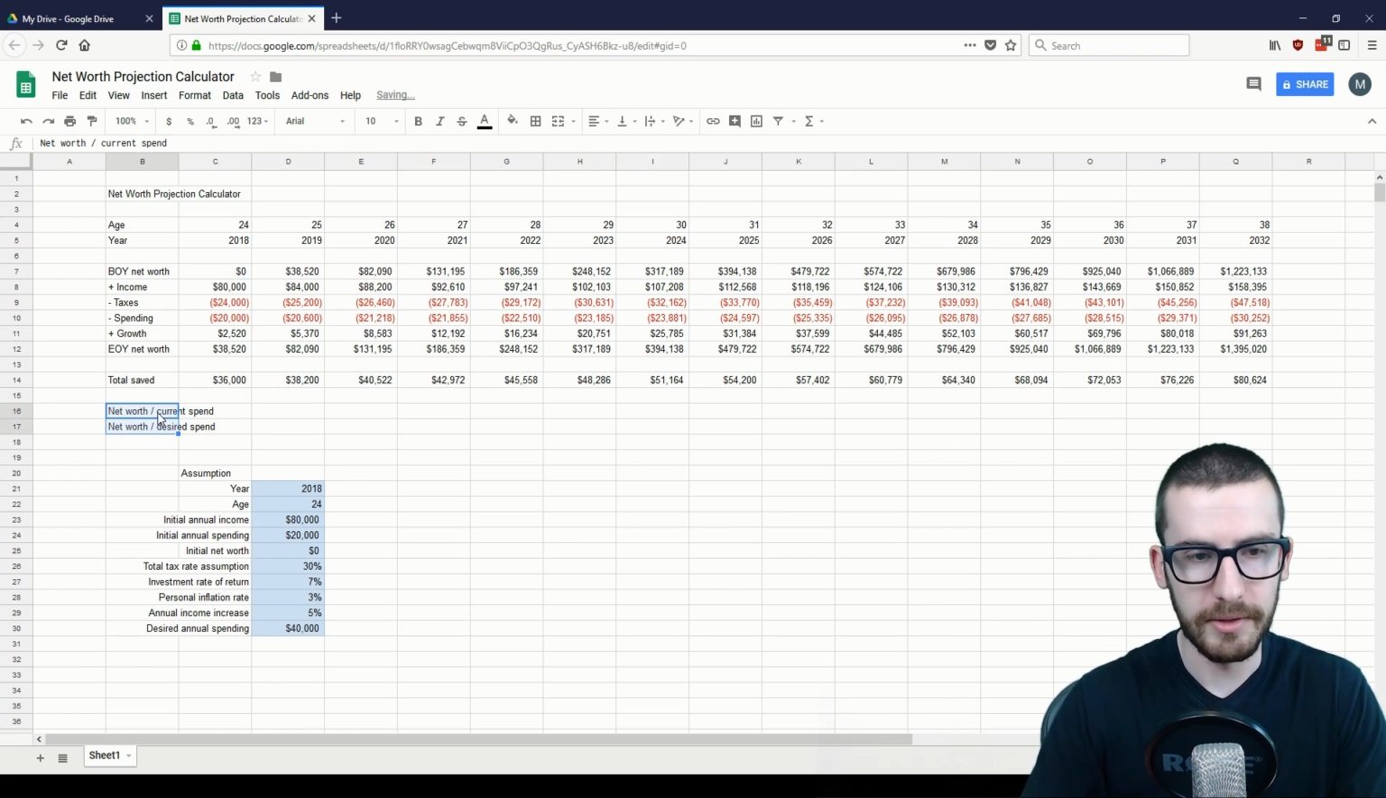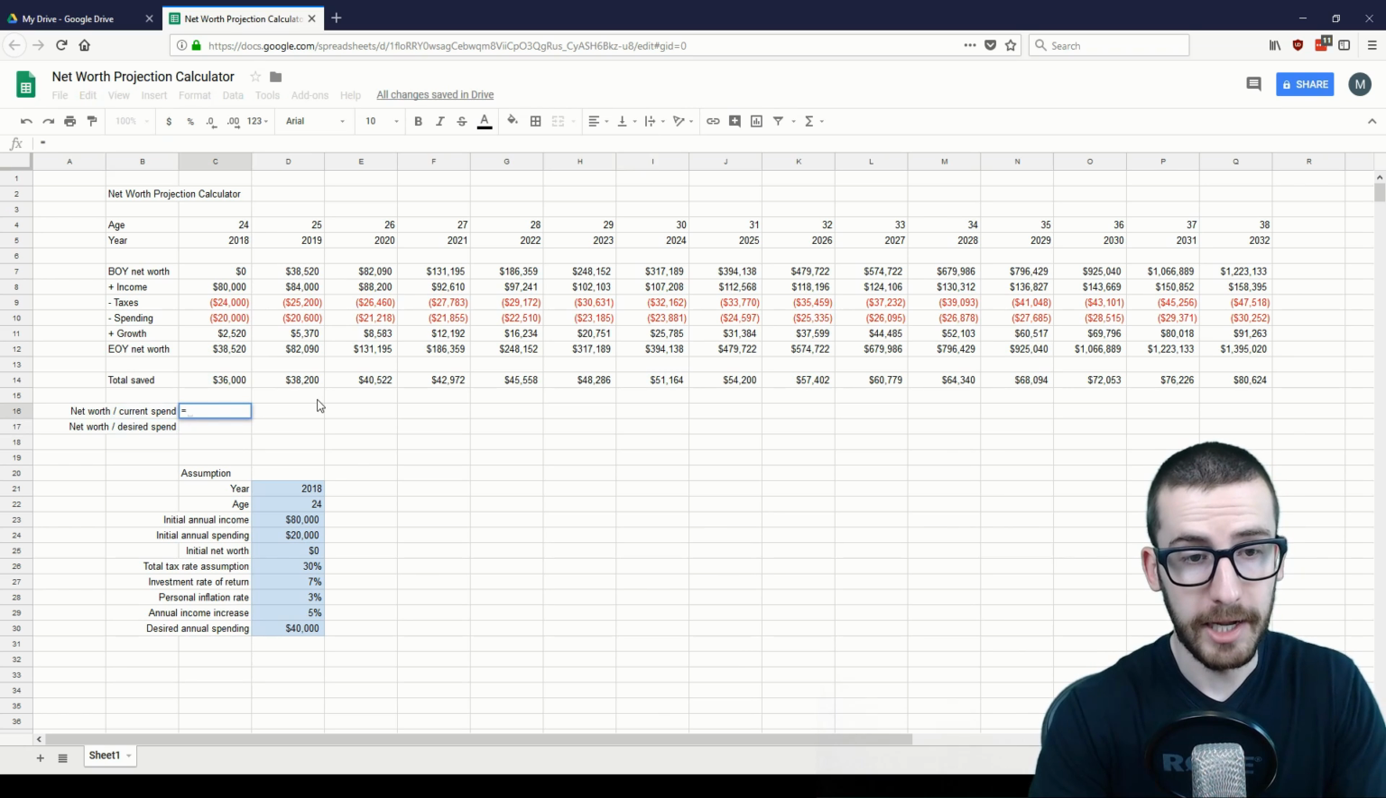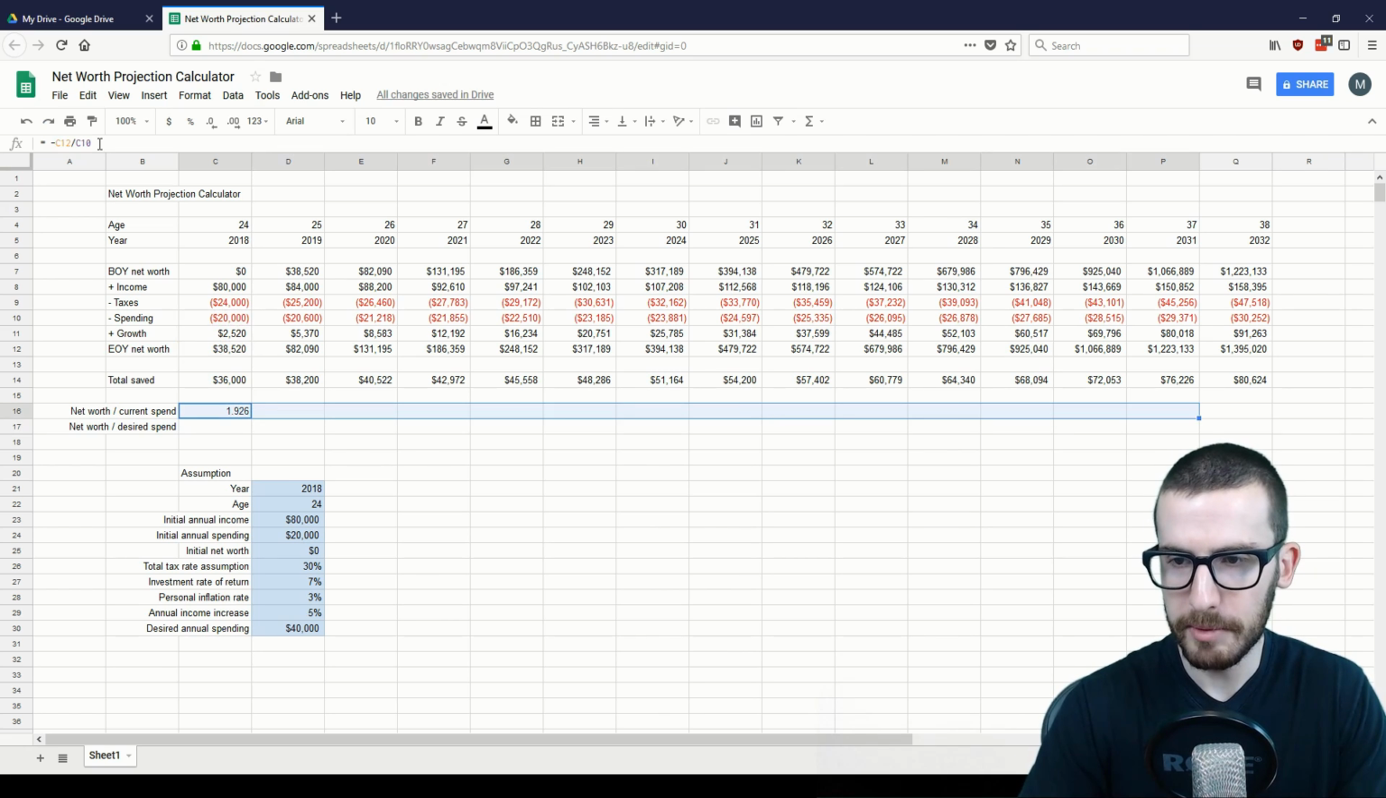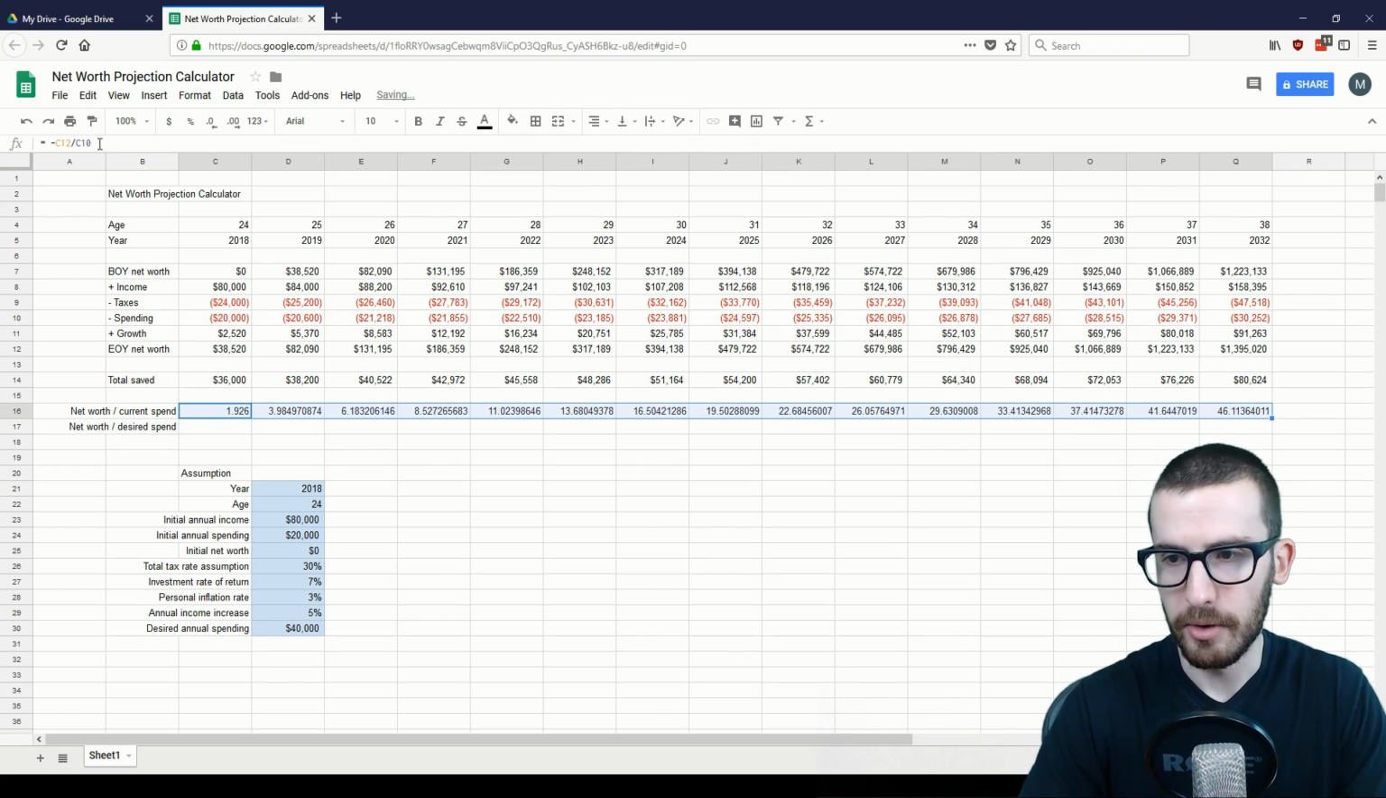So for our net worth divided by our current spend, well, first we're going to right justify that to clear out the C column. But to actually calculate this, this will simply be the end of year net worth divided by the current spending for that year. In this case, we'll add a negative sign to make that a positive multiple. And that's pretty much it, straightforward. You can drag that across.